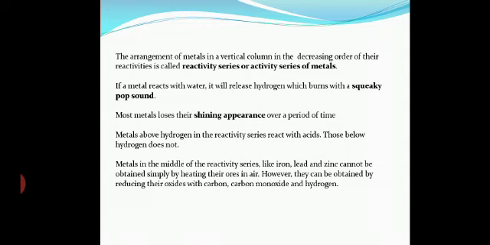Their oxides have to be reduced by using a reducing agent like carbon, carbon monoxide or hydrogen. Like zinc oxide reacts with carbon to form zinc and carbon monoxide. Ferric oxide reacts with carbon to form iron and carbon monoxide, and carbon dioxide gas is released in this way. So they are reduced by reducing agents like carbon, carbon monoxide and hydrogen.